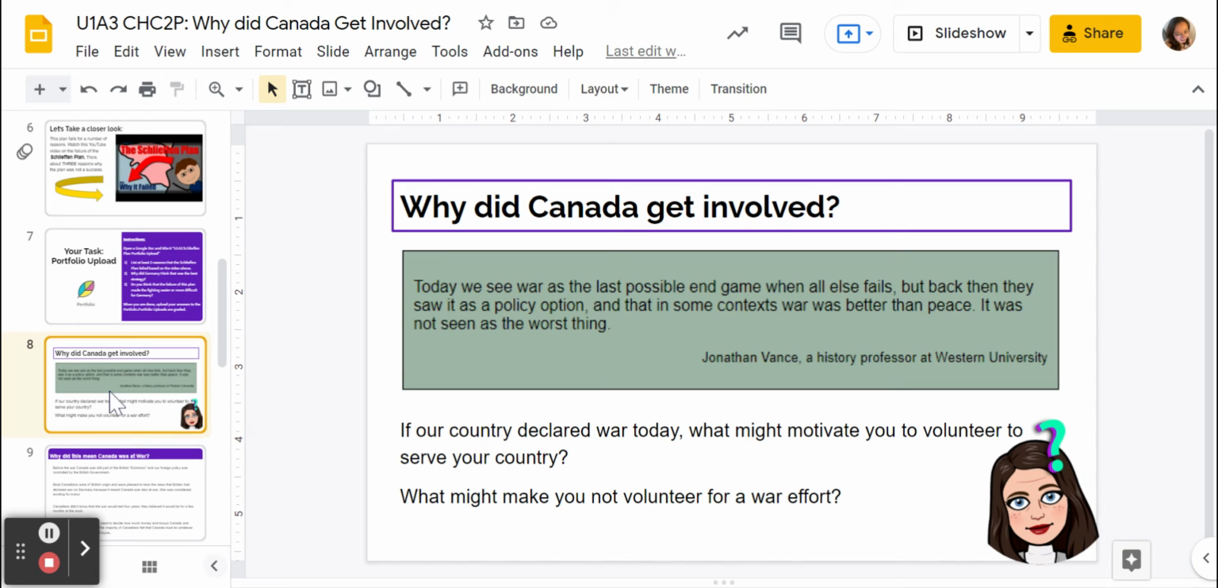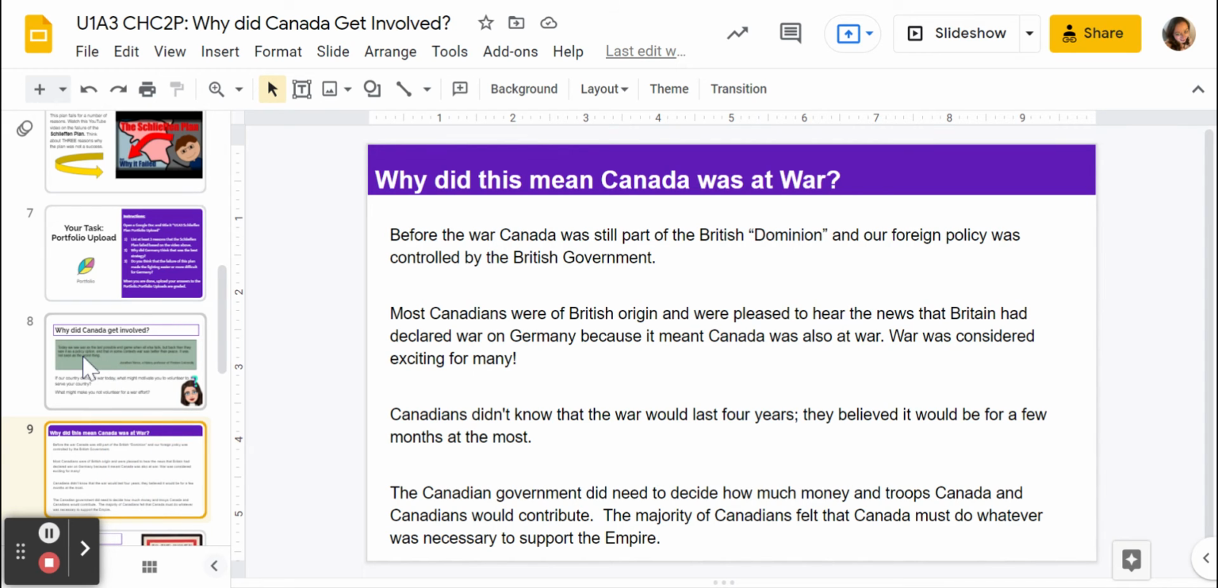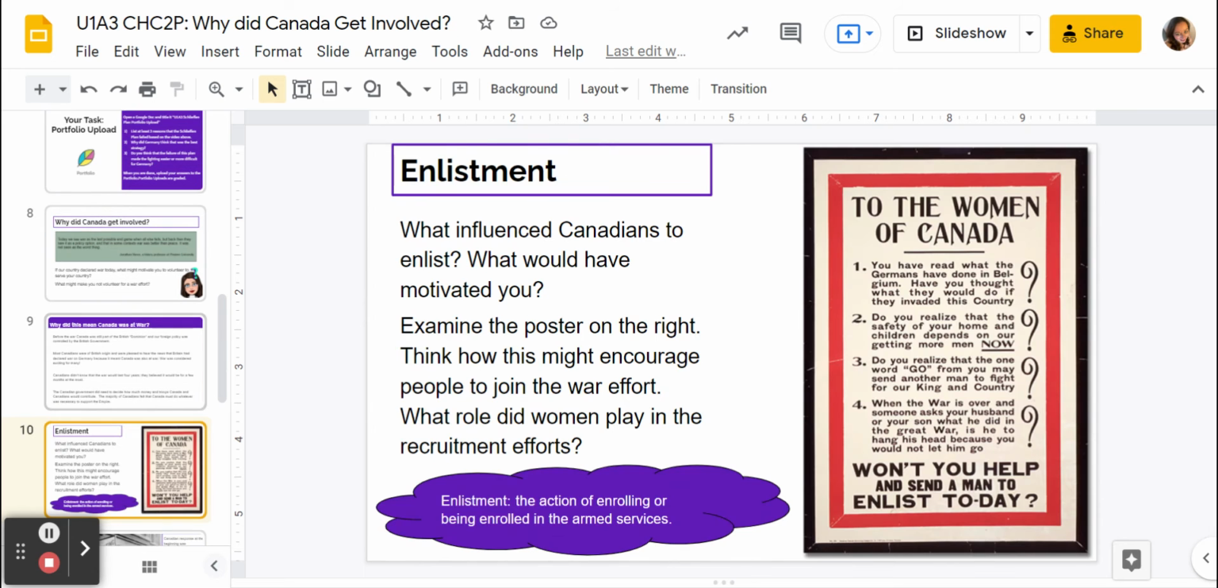Then you're going to be moving on into the why did Canada get involved? When Britain declared war, what did this mean for Canada? Before the war, Canada was still part of the British Dominion and our foreign policy was controlled by the British government. Most Canadians were of British origin and were pleased to hear the news that Britain had declared war on Germany because it meant Canada was also at war. War was considered exciting for many. Canadians didn't know that the war would last 4 years. They believed it would be for a few months at the most. The Canadian government did need to decide how much money and troops Canada and Canadians would contribute. The majority of Canadians felt that Canada must do whatever was necessary to support the empire.